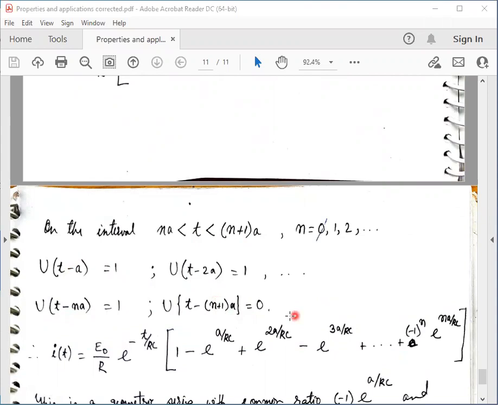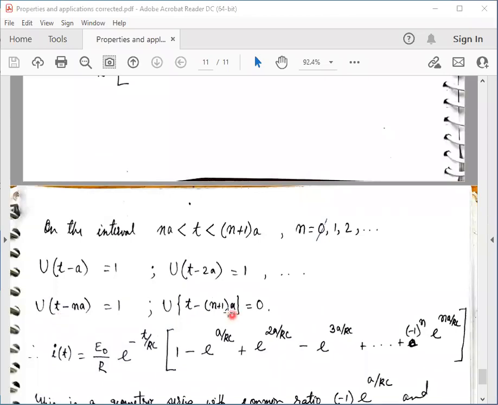I repeat, when t lies in this interval, all the unit step functions are 1 up to u of t minus na, and all unit step functions after that are 0.